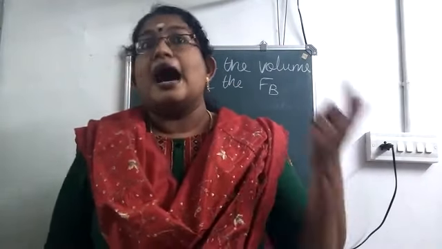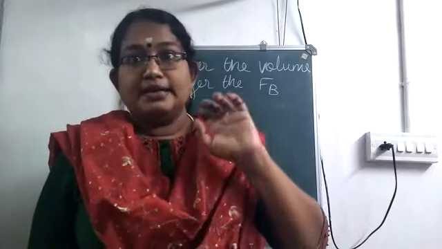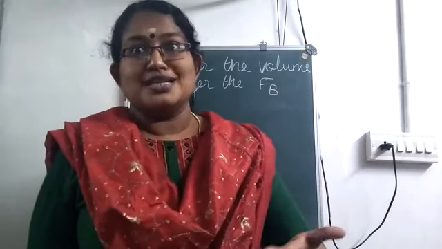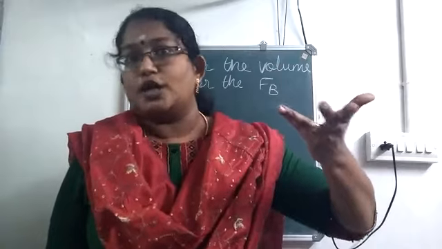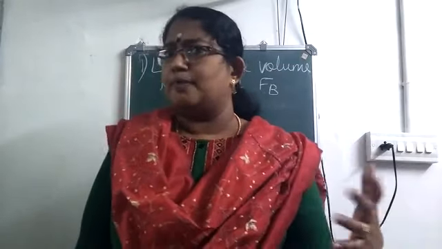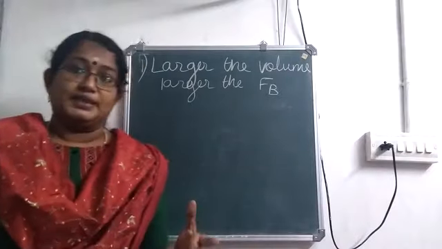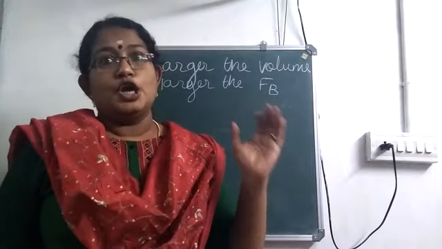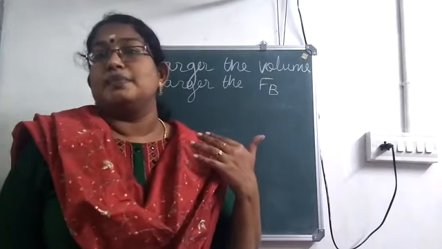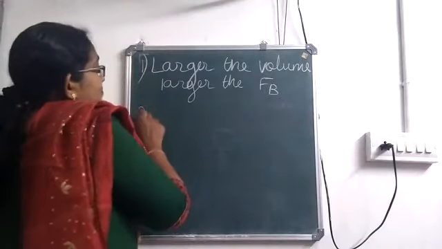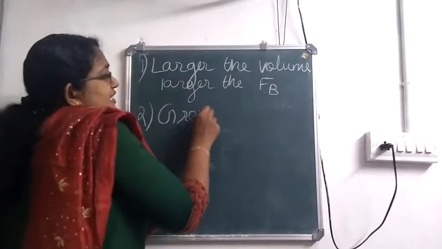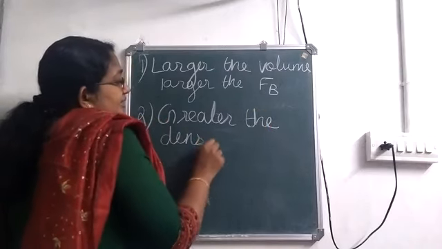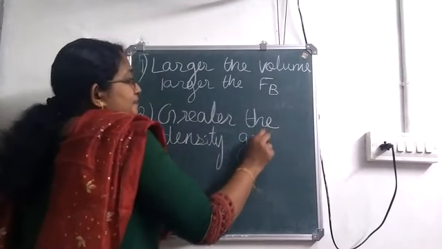So what happens? Upthrust will be more. So the feather will take more time to reach the ground, because air is exerting an upward force, or upthrust. So is it clear about the example? Please study this property or feature. Larger the volume of the immersed part of the body, greater will be the upthrust. Now, the second one is greater the density of the liquid, greater will be the upthrust. Greater the density, greater the upthrust.